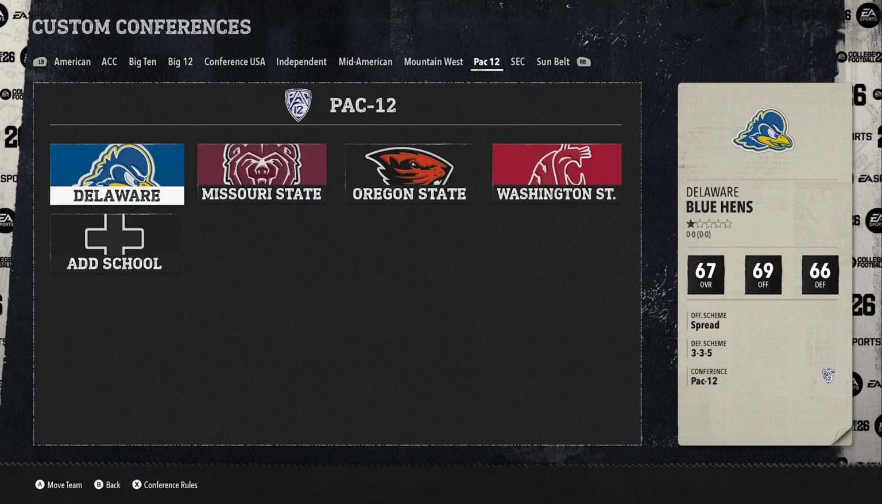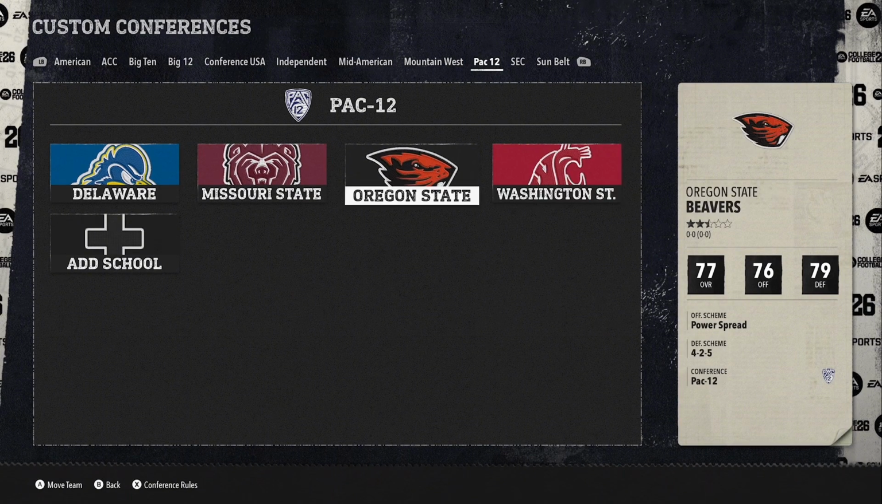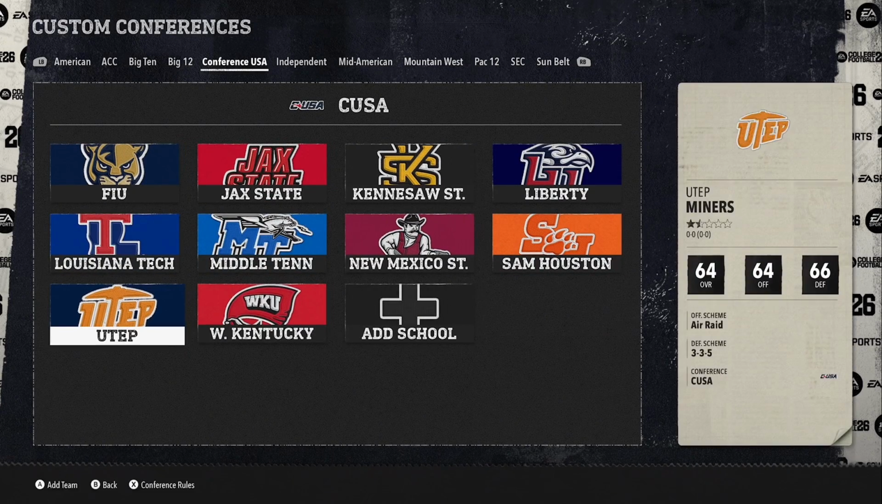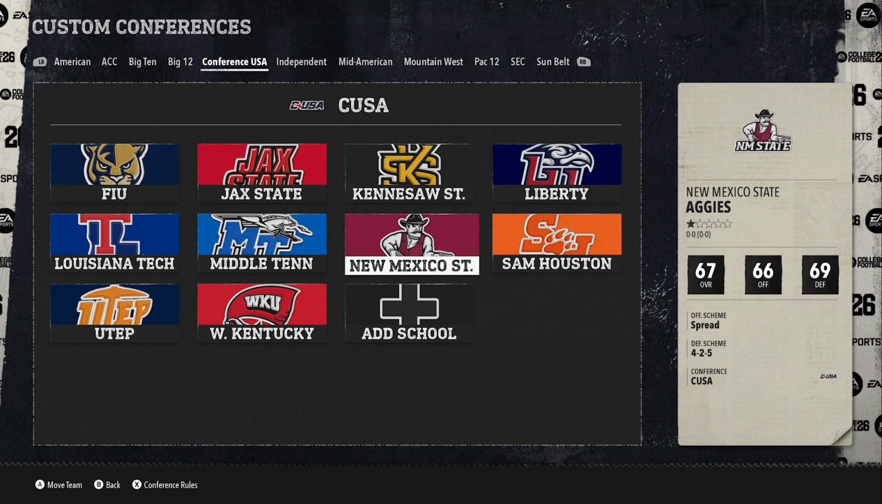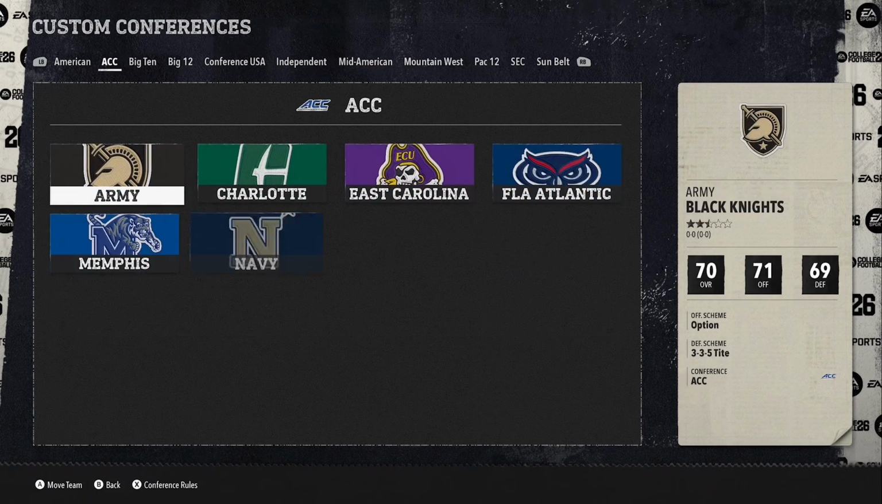Also, Pac-12 and Conference USA, they were both switched. It's supposed to be Pac-12 teams are in Conference USA. So the teams you see right here, right now, these teams are supposed to be in the Pac-12. It will be fixed when we get to the first season sim. And the teams that were in the Pac-12 are supposed to be in Conference USA. Once again, it will be fixed in the sim.